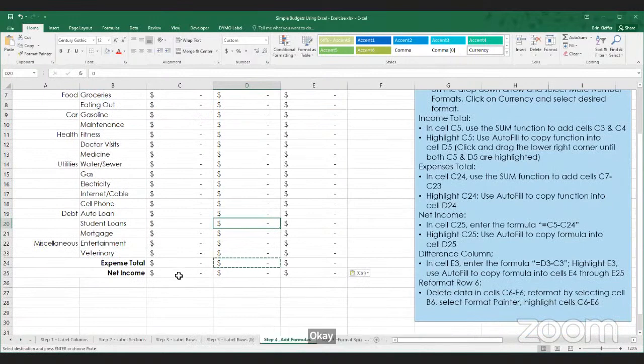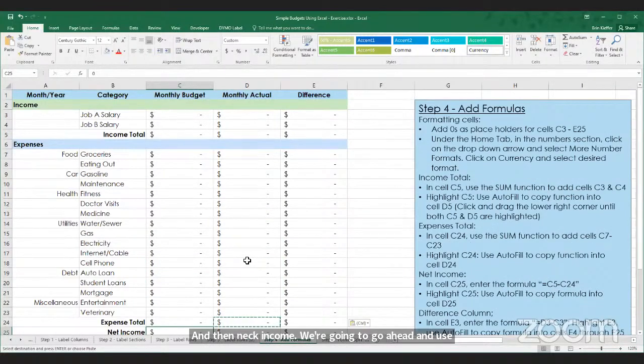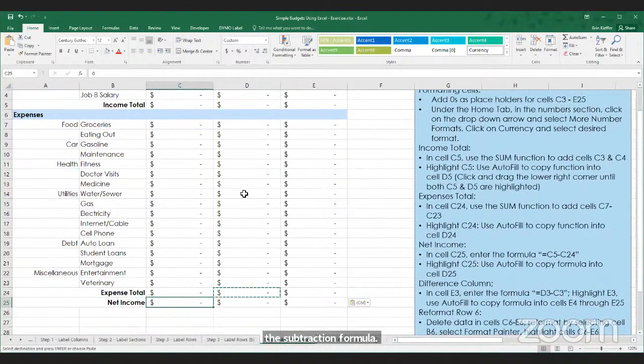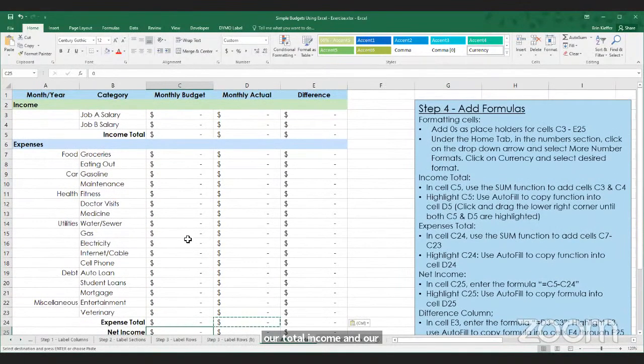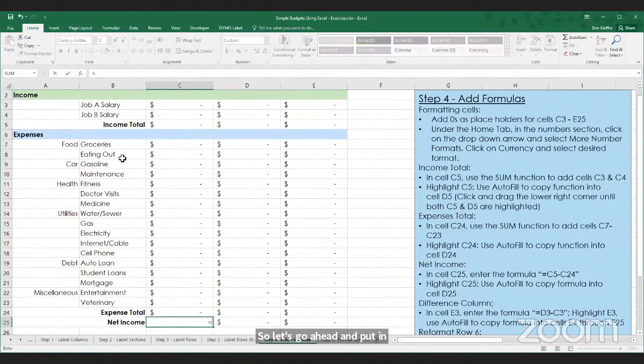And in net income, we're going to go ahead and use the subtraction formula. So in this case, we want to subtract our total income and our expense totals. So let's go ahead and put in equals. And rather than typing these, you can click the cell name to input that directly.